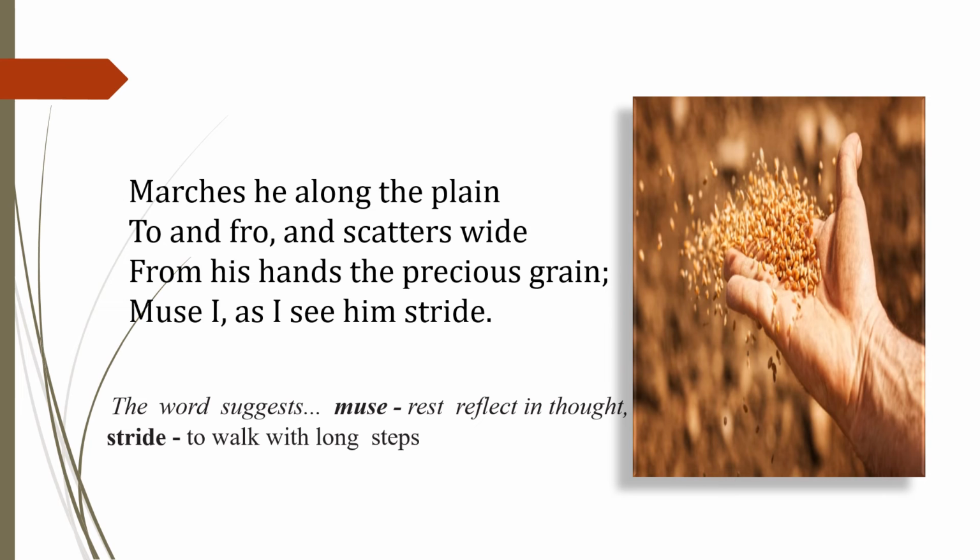And all this is being watched by the poetess, Muse I, that is, the rest of the things she is having in her thought: that I see him stride. She is seeing that he is going to move ahead with long steps. Stride means moving with long steps. He will go ahead and he will do the work of sowing.